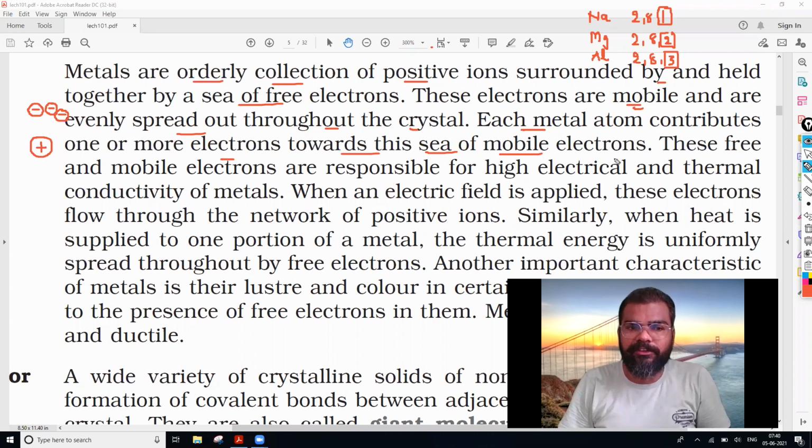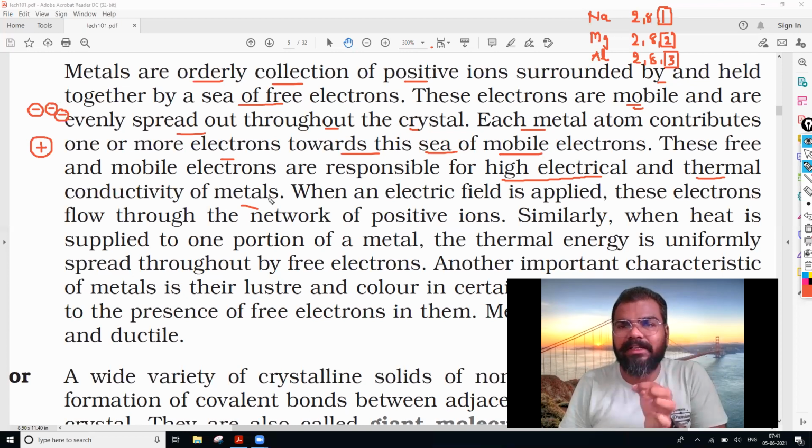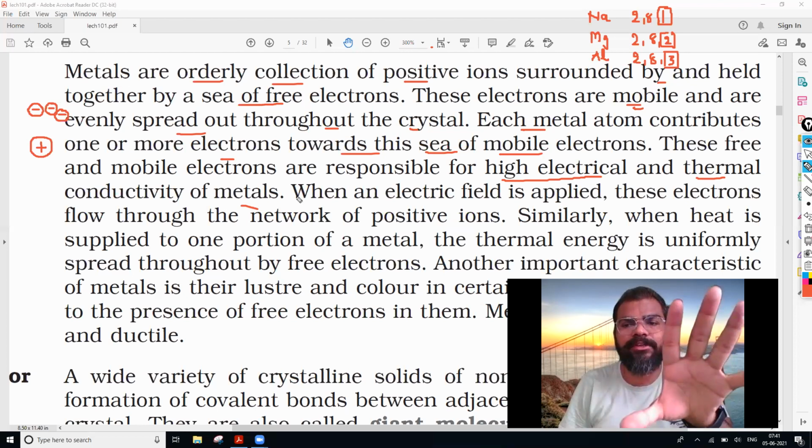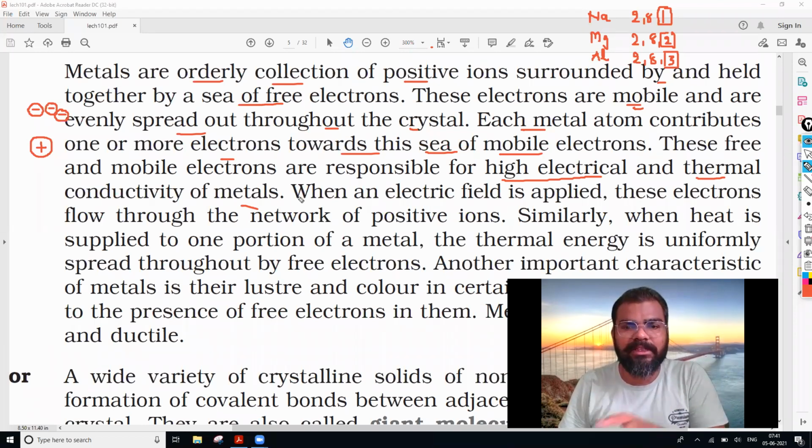So these free electrons are mobile electrons which are responsible for both high electrical and thermal conductivity of the metals. If someone asks you why metals pass electricity as well as thermal energy from one place to the other, the reason is that in metals the outermost orbit possesses 1, 2 or 3 electrons, and they allow these electrons to move. Because of that, they can pass the electricity as well as the thermal energy.